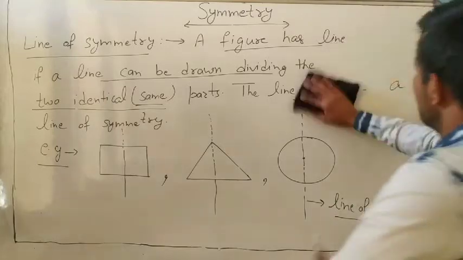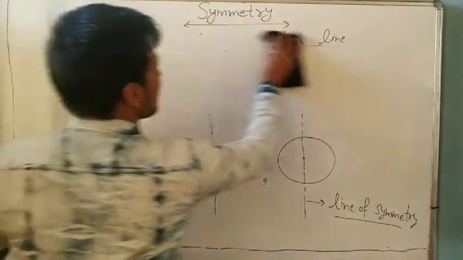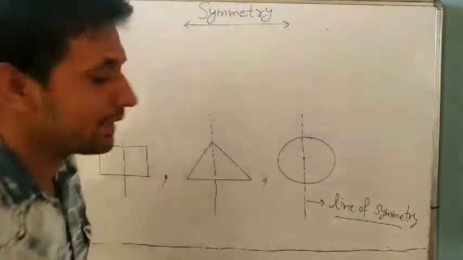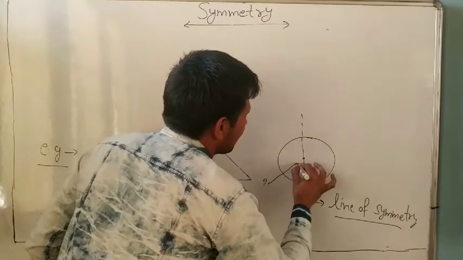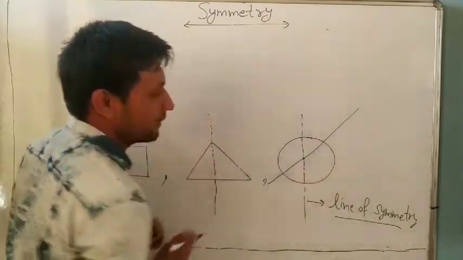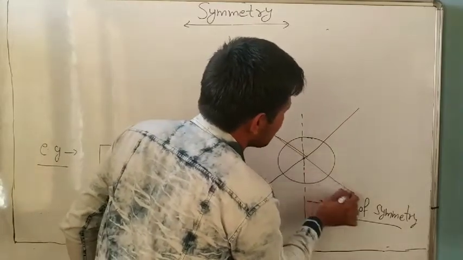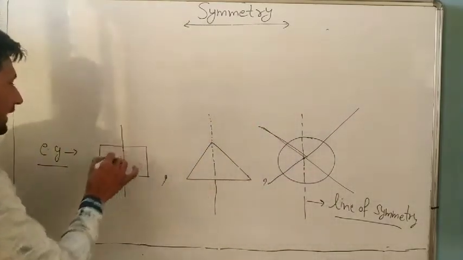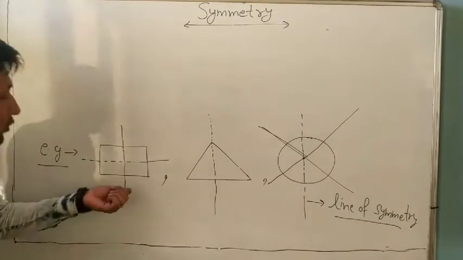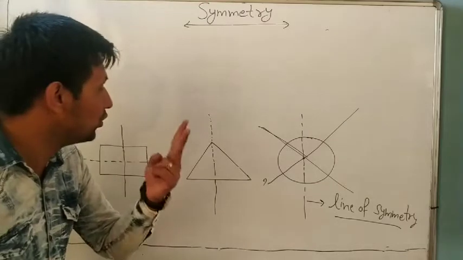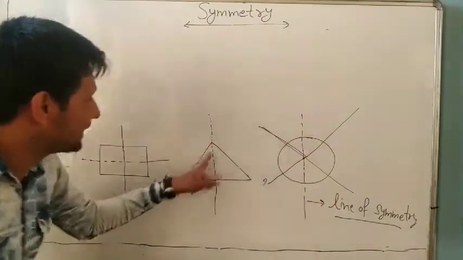Okay. Now tell me, can any figure have more than one line of symmetry? Yes, it is one line of symmetry. If I take here, it is also a line of symmetry. Yes. If I take here, it is also a line of symmetry. Same as it is also a line of symmetry. So in this figure, how many lines of symmetry? 2. In this figure, 1, 2, 3. Many more. But in this figure, how many?